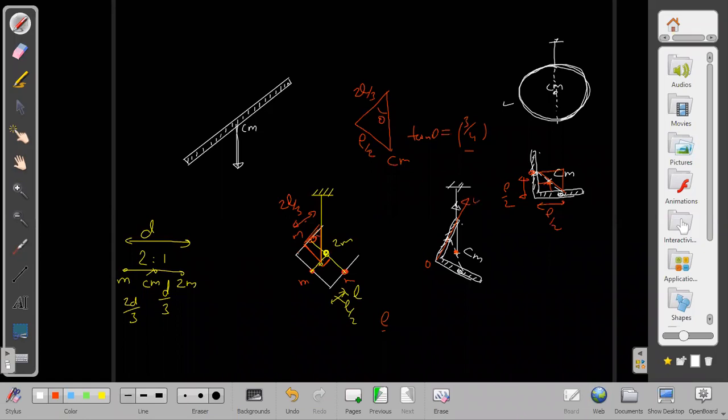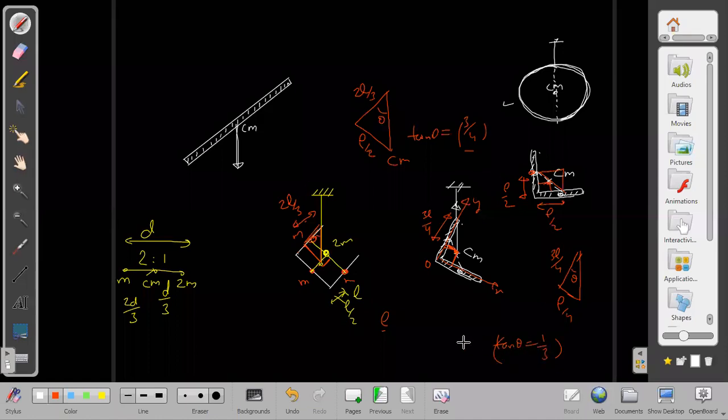So it will be lying at a distance L by 4 from, let us say, the origin. This is our y-axis and this is our x-axis. Then it will be lying at L by 4 distance. If that is known to us, can we get this angle now? Yes, again we can get the angle. What is this remaining length? 3L by 4. What is this base length now? Base length is L by 4. So 3L by 4 and L by 4. Then what angle does this make with the vertical now? Tan theta will become 1 by 3 this time.